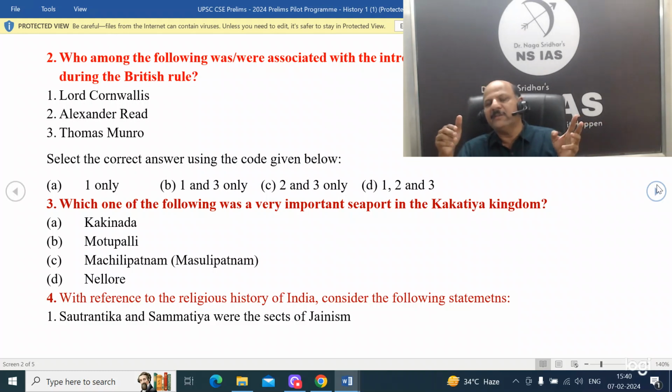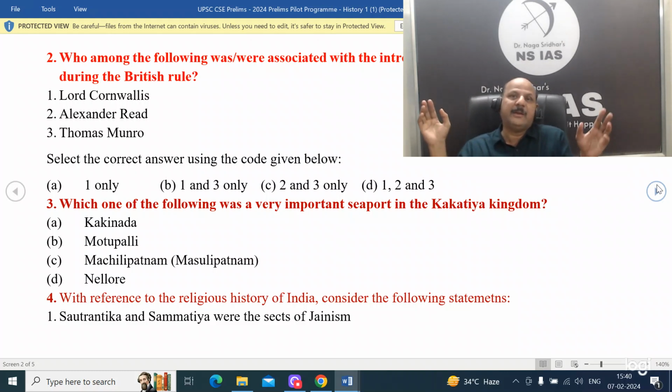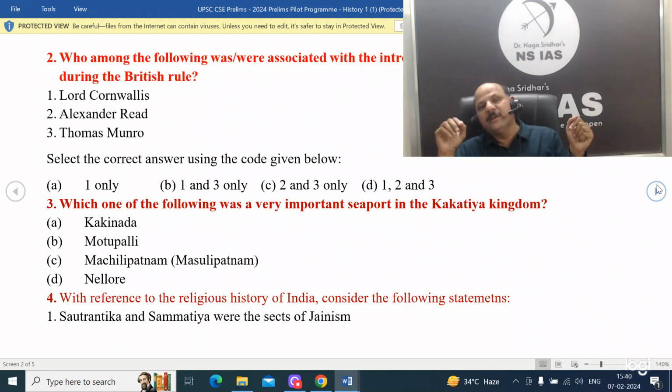Instead of Alexander Reed, they may as well give Captain Reed, and Thomas Munro later became the governor of Madras, right? Coming to Cornwallis, apart from deciding on the Permanent Settlement Act, there could be other questions also. Very interesting: if you see the entire East India Company officials from the Regulating Act to the 1857 revolt, after the Canning proclamation, except Cornwallis, everybody was an East India Company official. Cornwallis was not an official, he was a manorial lord. He is like a landlord, or like a Bhuswami in London. He has a lot of lands, he is a lord, a very rich man with lot of agricultural lands.